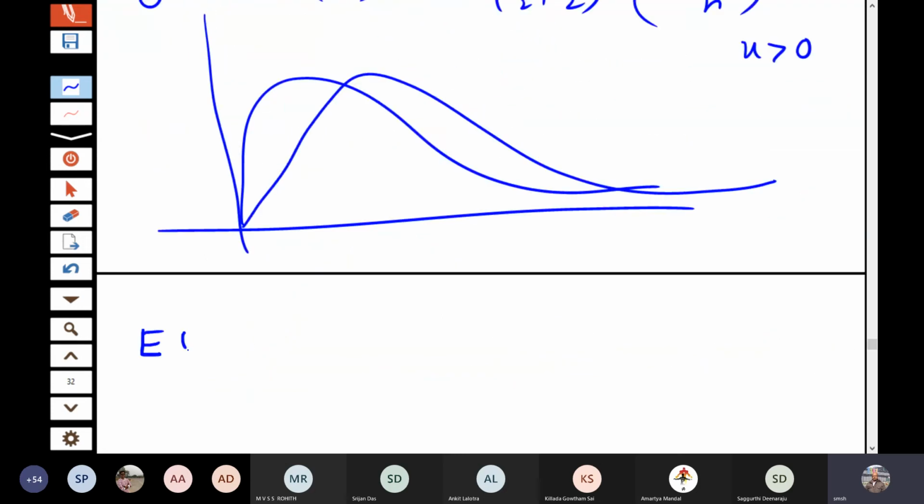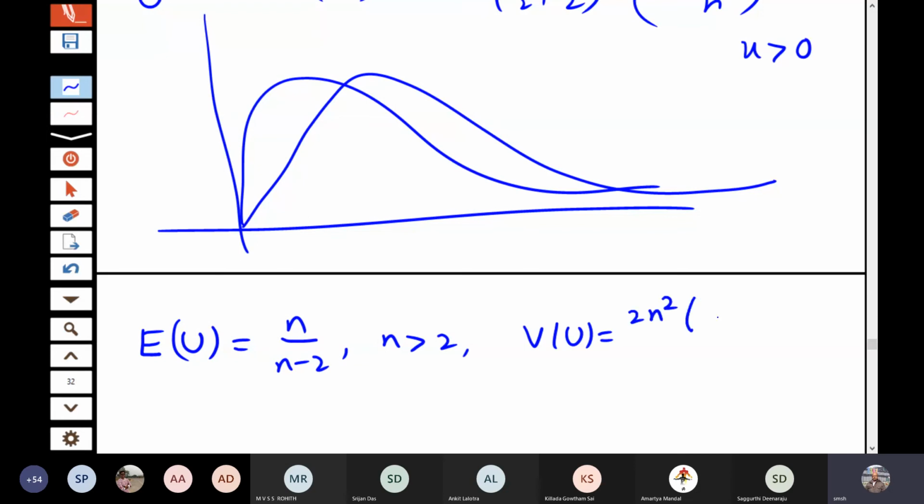Expectation of u is n by n minus 2, and variance of u is, of course, immaterial here, because this is actually a sampling distribution. It is not used for moment and all these purposes.